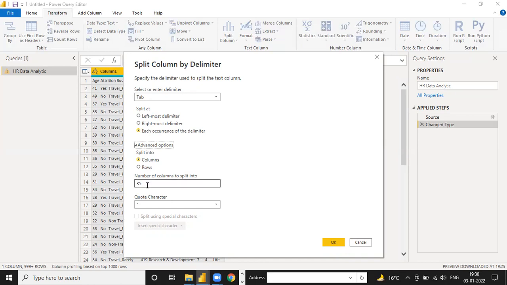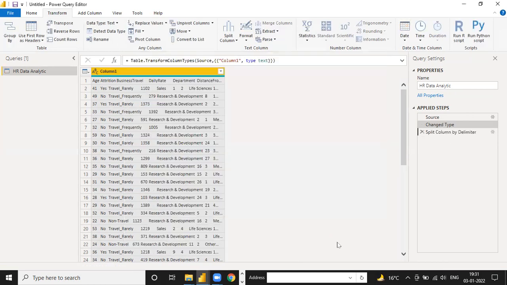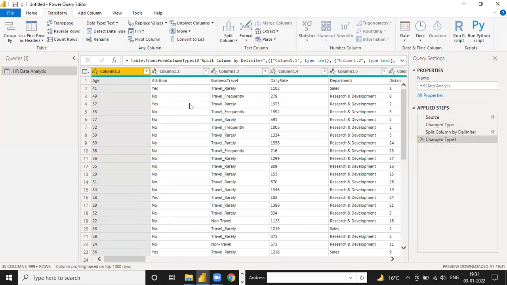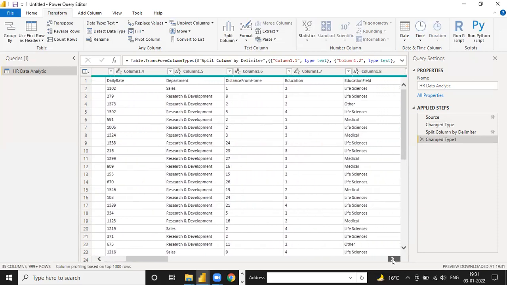Power Query will automatically run this. Suppose in this column you have 30 columns to be distributed, then this data will be automatically 30, not 35. Okay, and now you can click on OK. If you click on OK, you can see the next step written here also, and you can watch one by one all the columns being split.